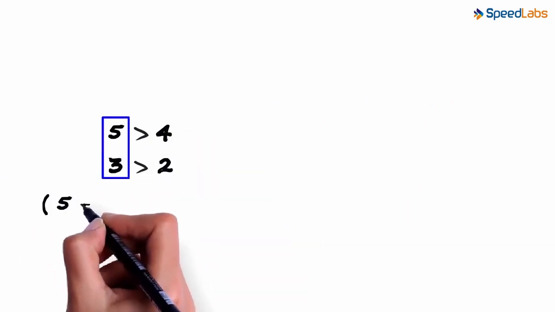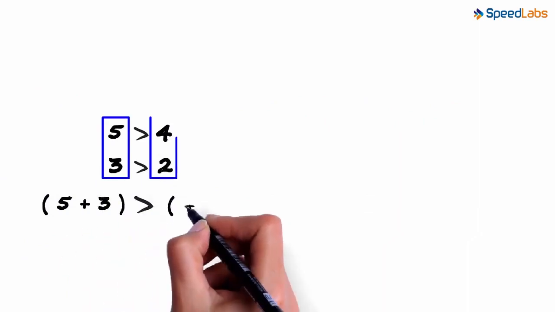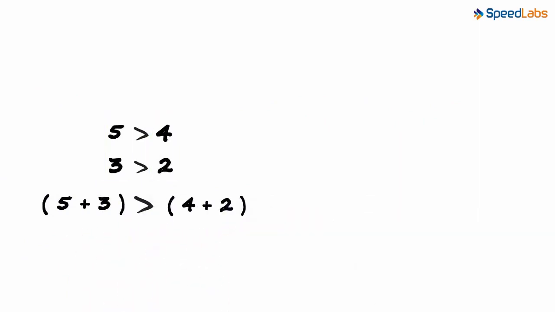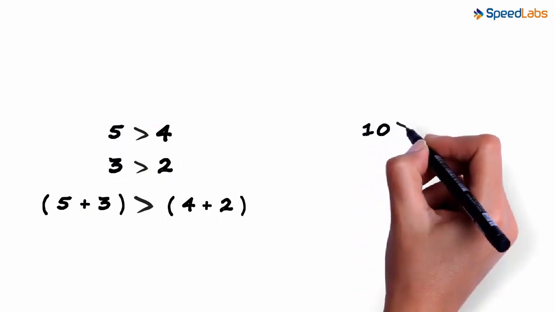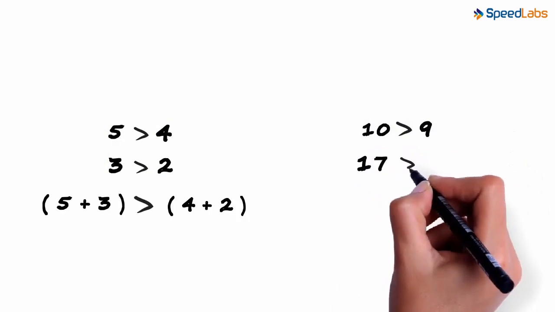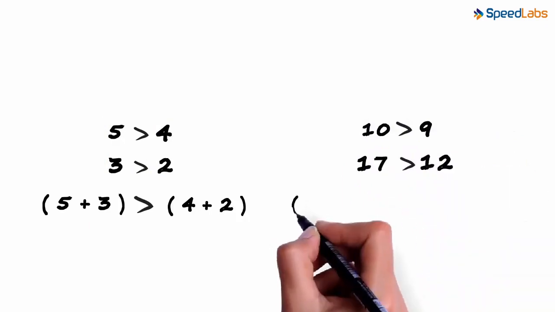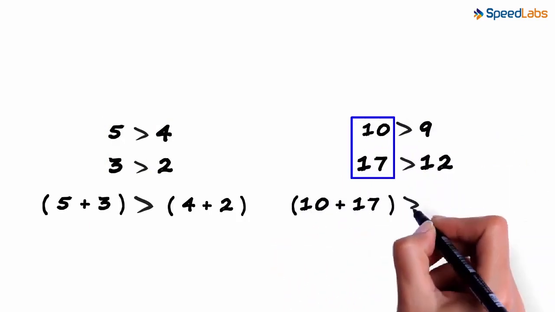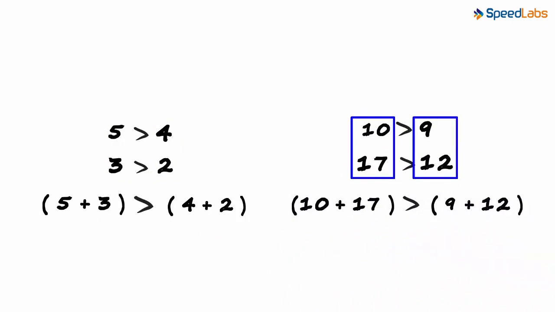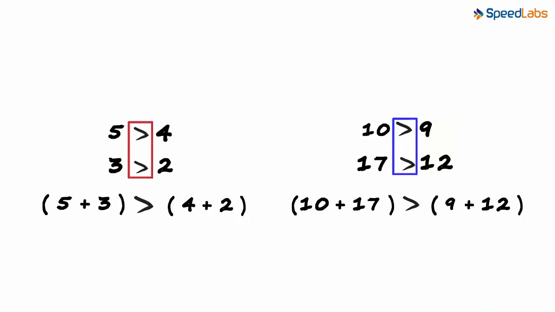Then 5 plus 3 will surely be greater than 4 plus 2. 8 is greater than 6. Sum of left-hand sides will also be greater than the sum of right-hand sides. Also, if 10 is greater than 9 and 17 is greater than 12, then 10 plus 17 will be greater than 9 plus 12. This is true when the direction of inequality is the same.